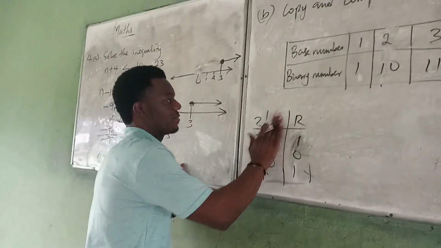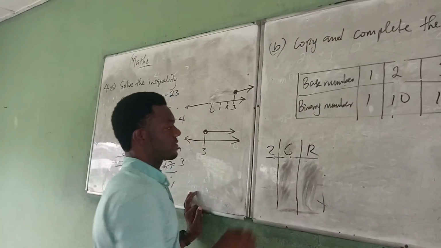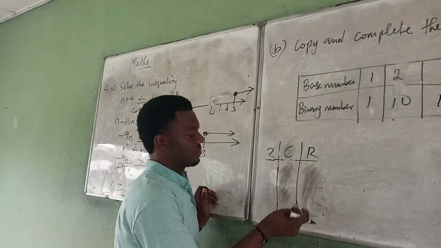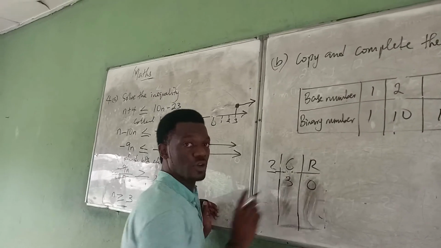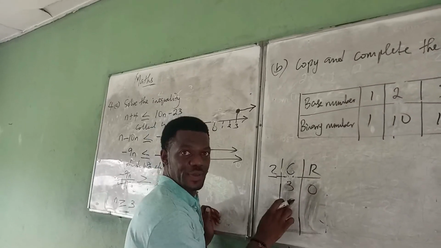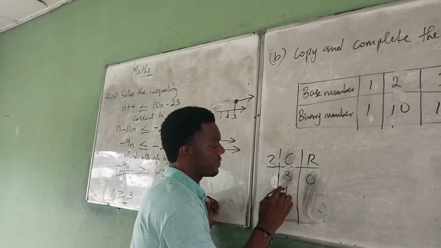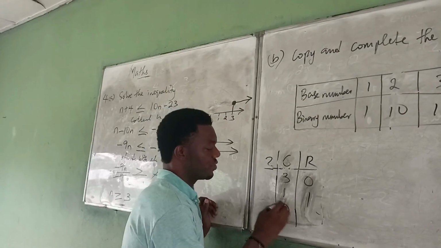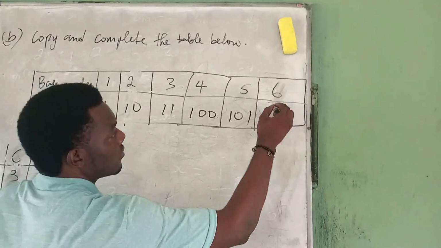Then finally we have 6. 2 divides 6. We have 3 remainder 0, no remainder. 2 divides 3. We have 1 remainder 1. Yes. Then 2 divides this 1. We have 0 remainder 1. We read upward: 1, 1, 0. That's why we have 110.